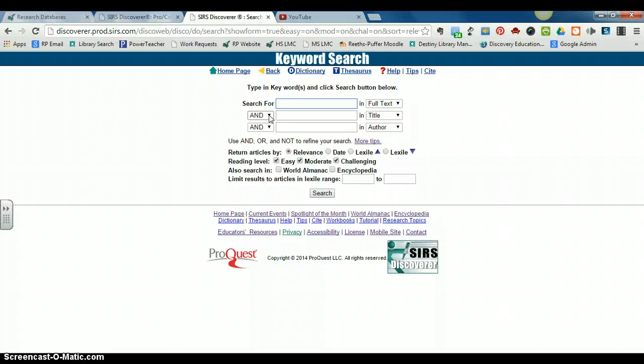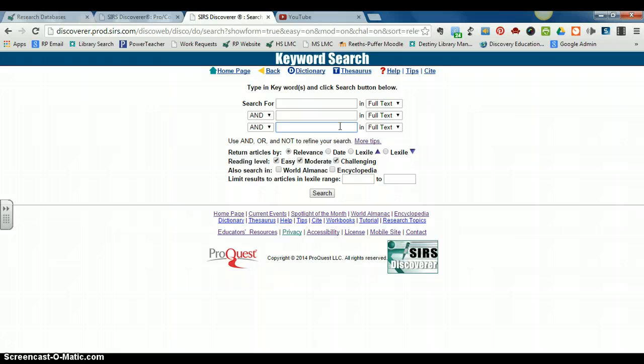Why? Because most of the time you're going to need to narrow your search. If I click on the down arrow, you're going to see here's my or and here's my not. So all three of my Boolean search terms are right there for me. Before we set up our search, I want you to notice over here as well. The first one says full text. We want to go ahead and change these other three to full text as well, because that is how we're going to be searching. Notice that there are three search boxes.